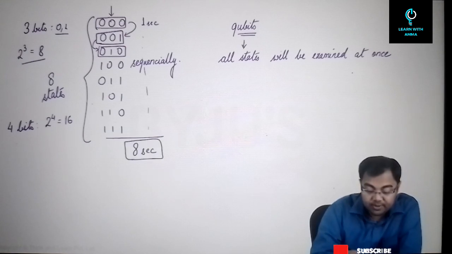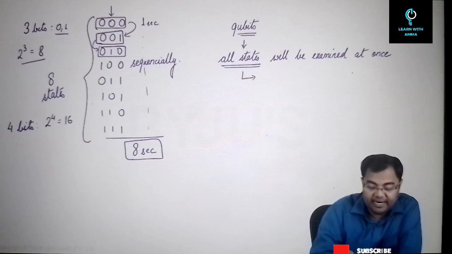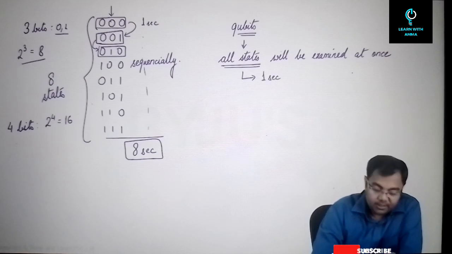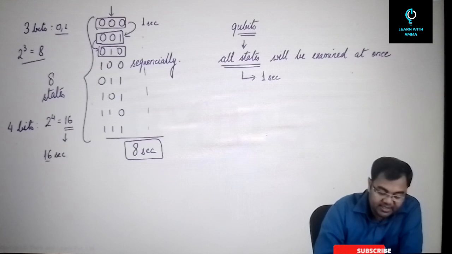In this case, what happens? Because all states are being computed or looked at at once, everything will still happen in 1 second. So if there are 16 states, it might have meant that it would take a total of 16 seconds.